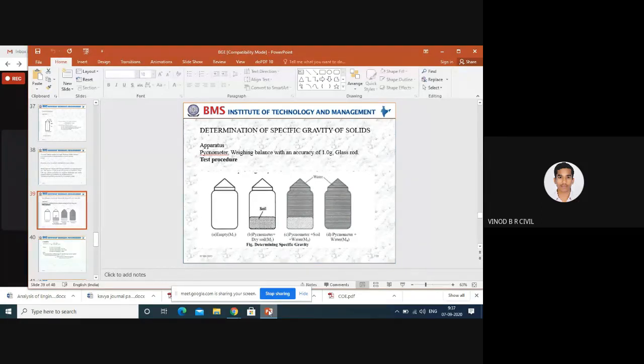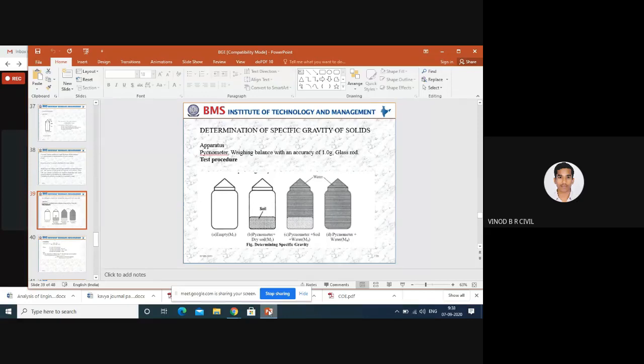First, we have to collect the pycnometer bottle completely empty, meaning the moisture content or water content is completely zero. That is the dry state, and that weight is M1. Next, we have to fill in the soil. That soil is a dry soil sample passing the 4.75 mm sieve only.